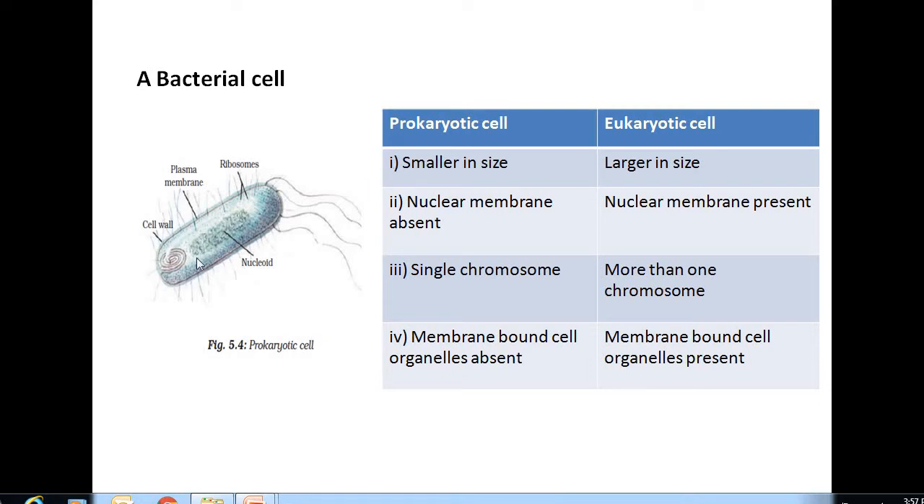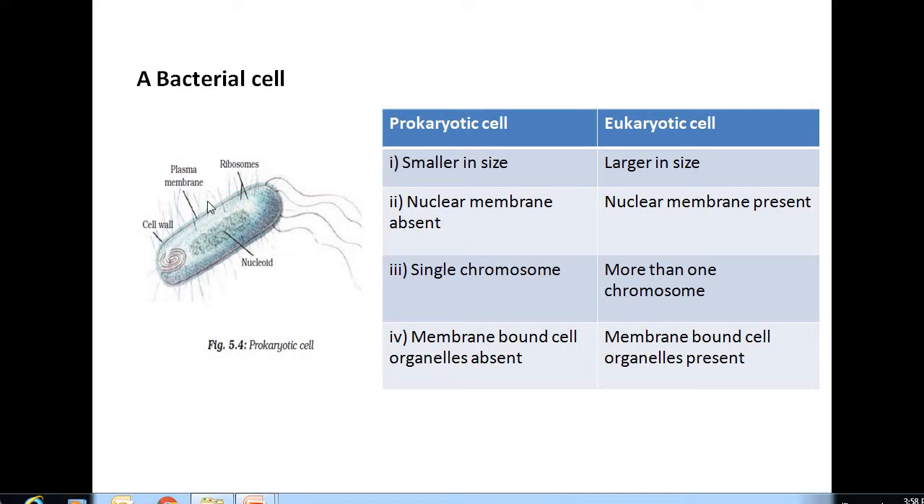You can see here the picture of a bacteria. This is a bacterial cell. A bacteria is a unicellular organism. It has a prokaryotic cell. So the example of a prokaryotic cell is a bacteria. This bacterial cell has a plasma membrane, cell wall, ribosomes and nucleoid. You cannot see a nucleus anywhere.